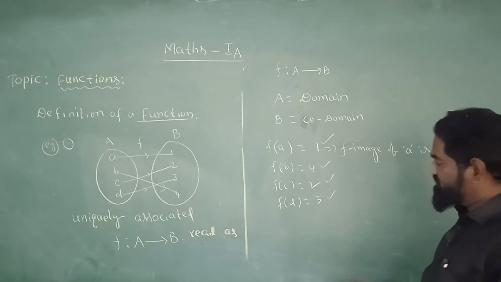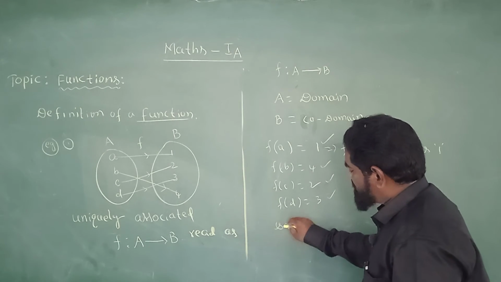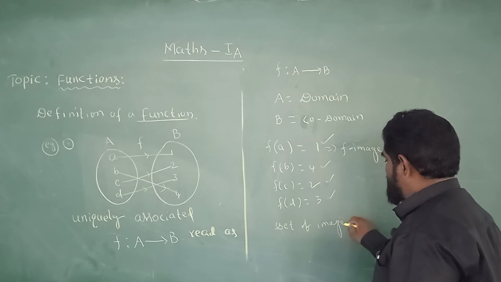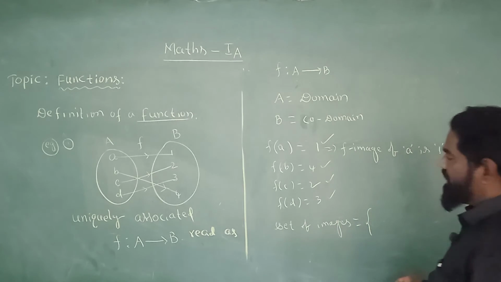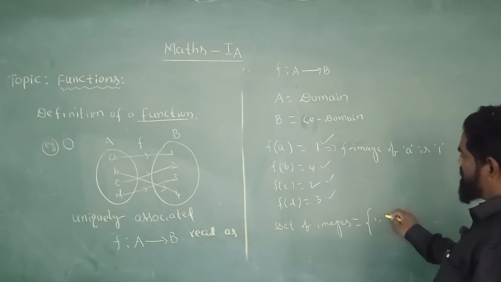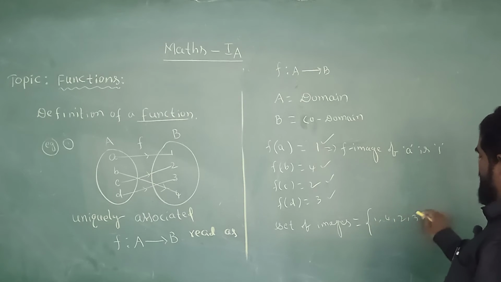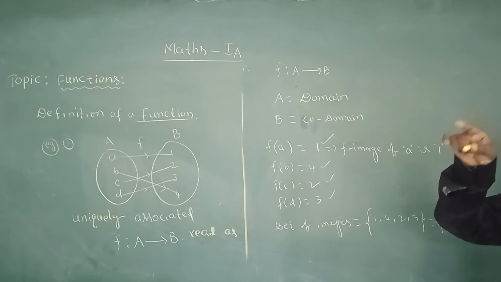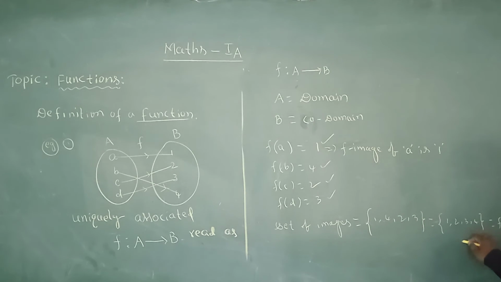Then we take the set of images. The set of images of elements of set A, here 1, 4, 2, 3, is called the range of f.